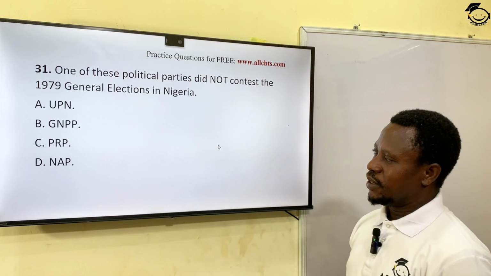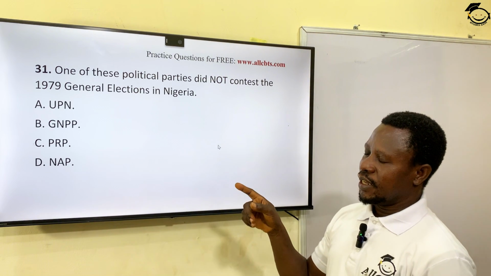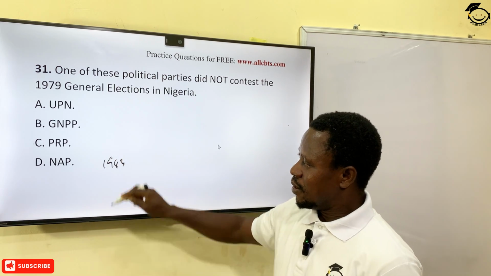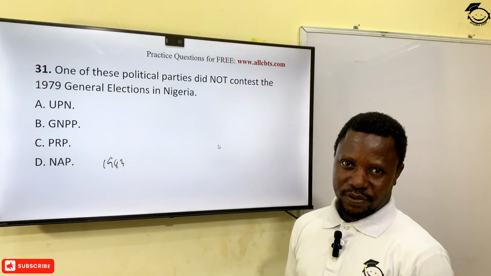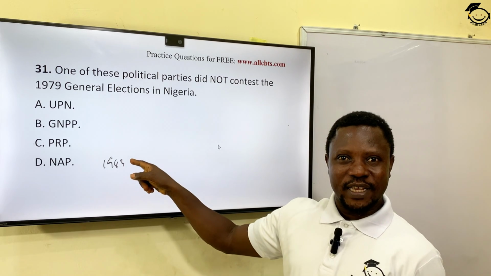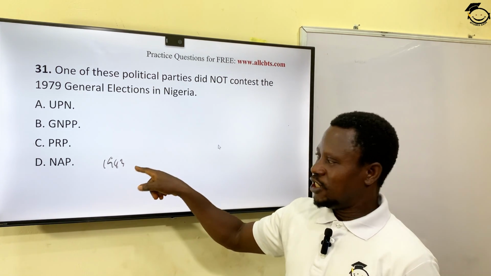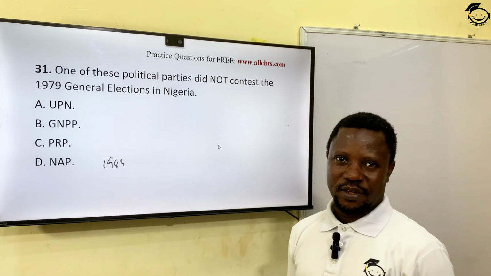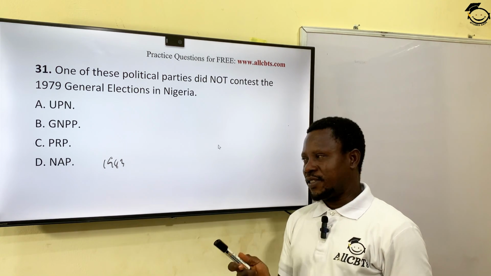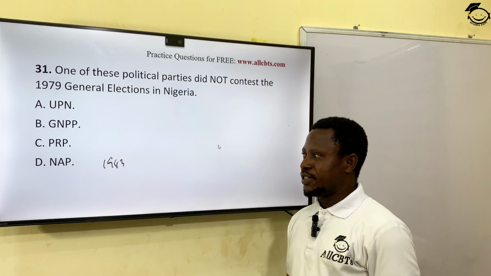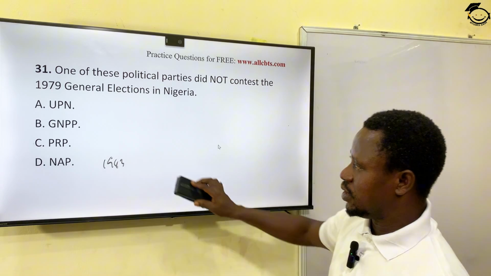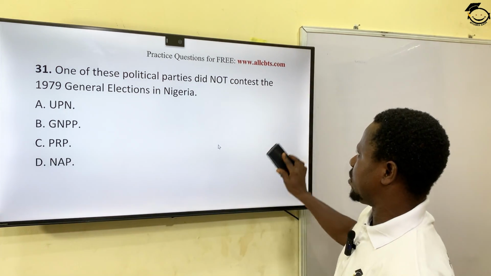Now, this NAP, which is the Nigerian Advanced Party, was created in 1983 by Tunji Braithwaite. It's late now, Tunji Braithwaite. And this party only joined them for the second election in 1983. This party did not exist as of 1979. So we had 5 that contested in 1979, but for 1983 we have 6 because of the addition of NAP that was created by Tunji Braithwaite. So the correct answer for this question is option D, NAP, Nigerian Advanced Party.